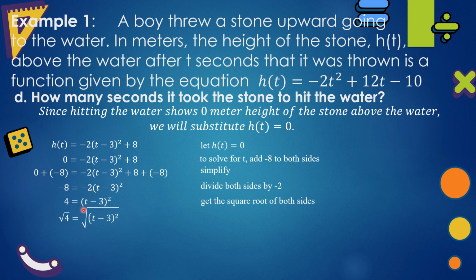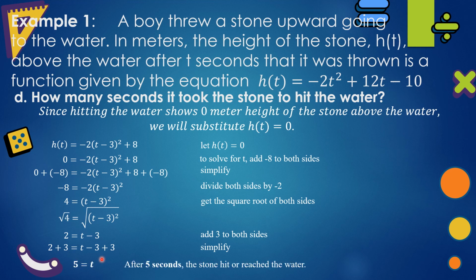Get the square root of both sides. Square root of 4 is 2. The square root of the square of t - 3 is t - 3. Add 3 to both sides. So -3 plus 3 is 0, and 2 plus 3 is 5. After 5 seconds, the stone reached the water.